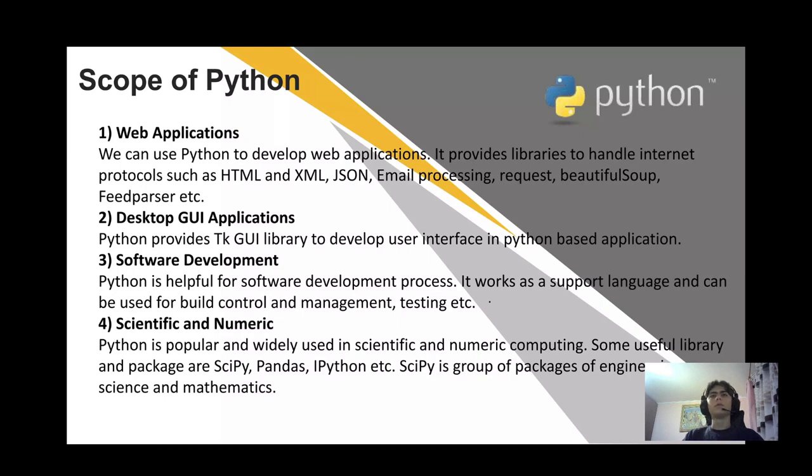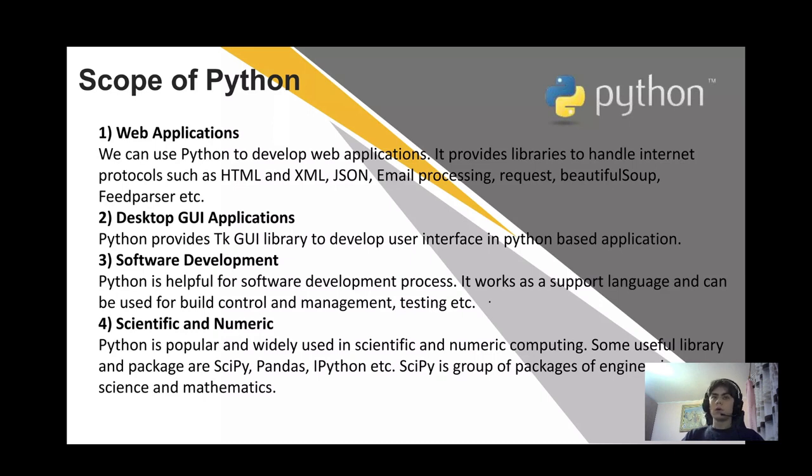Scope of Python. First of all, web applications. We can use Python to develop web applications. It provides libraries to handle internet protocols such as HTML, XML, JSON, mail processing, requests, Beautiful Soup, feedparser, etc. Desktop GUI applications: Python provides the Tk GUI library to develop user interfaces in Python based applications.